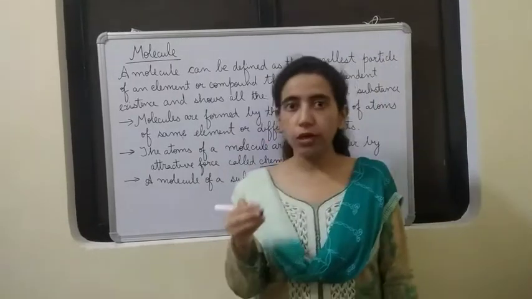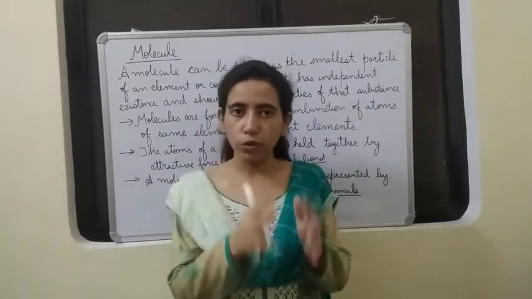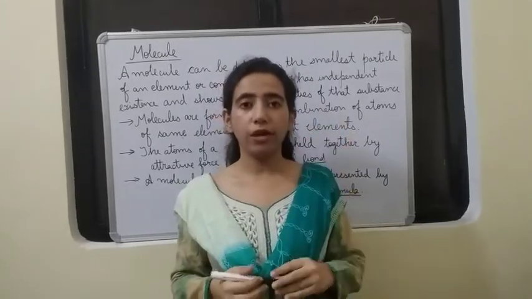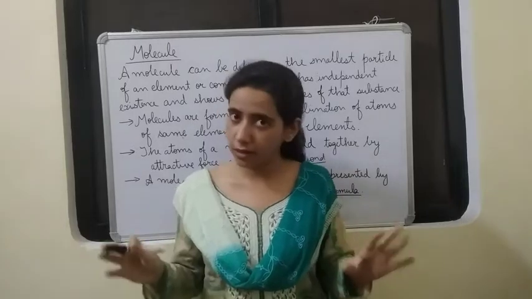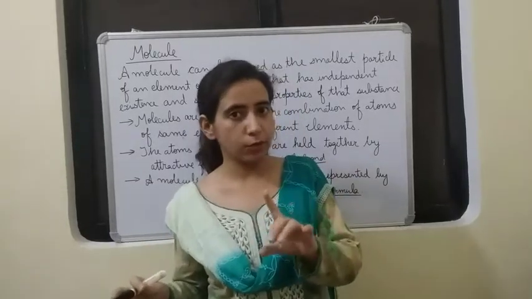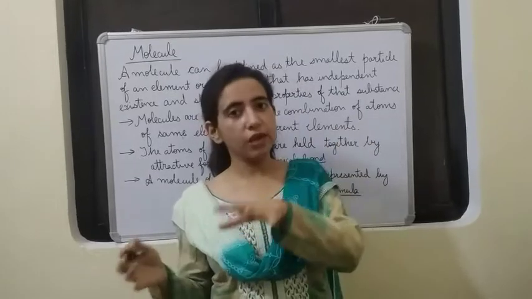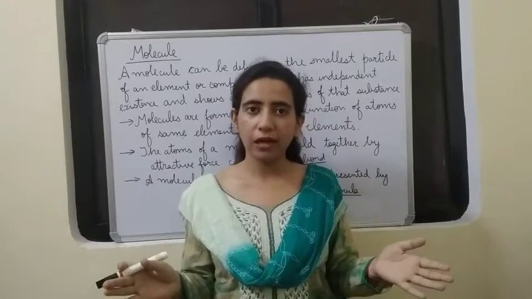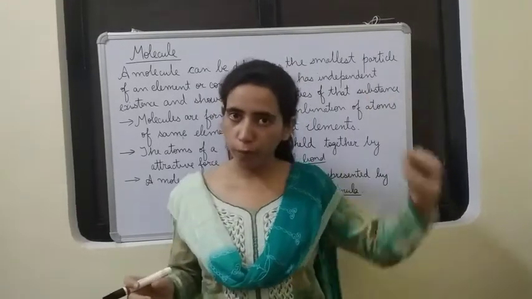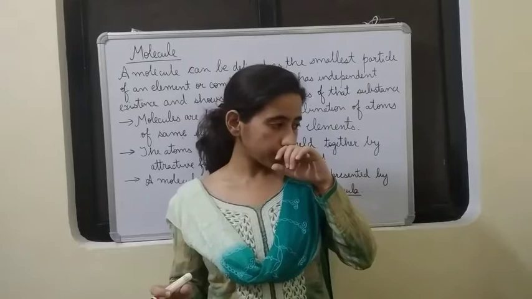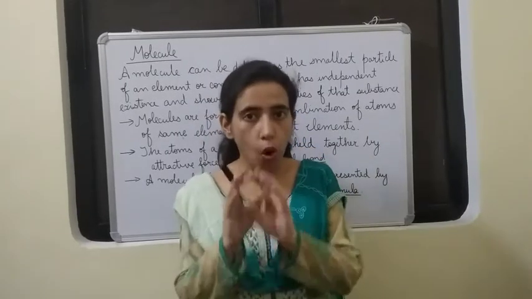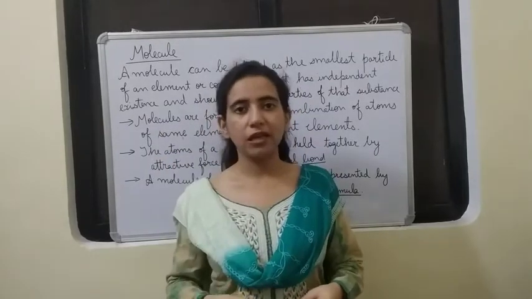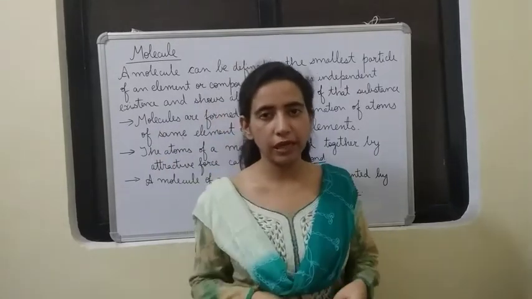So a molecule is also the smallest unit of an element or a compound, and the most important point here is it has got independent existence. That was not the case with atoms. Atoms may or may not have independent existence, but about molecules we are sure that they exist independently. And just like atoms show all the properties of the elements, in the same way a molecule also shows all the properties of the particular element or compound. Okay, let us see the characteristics of molecules in detail.